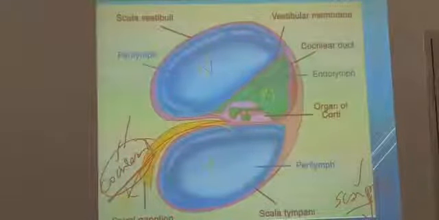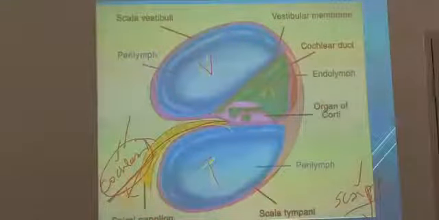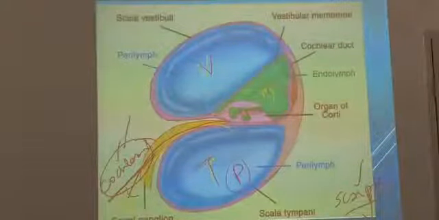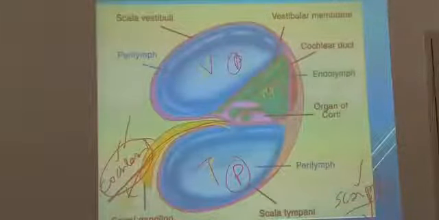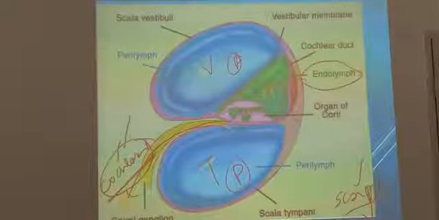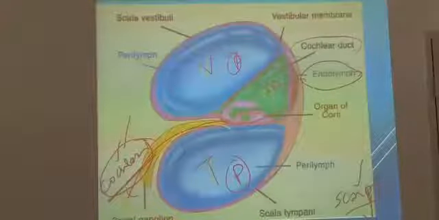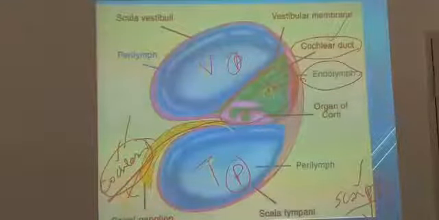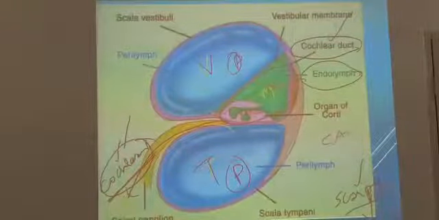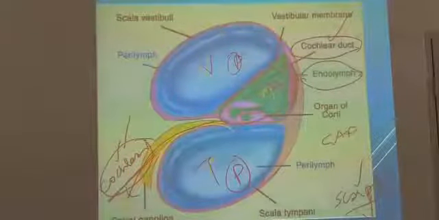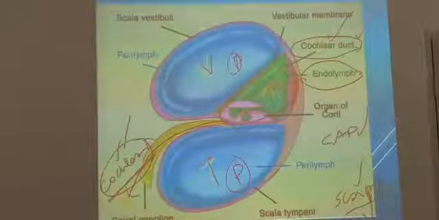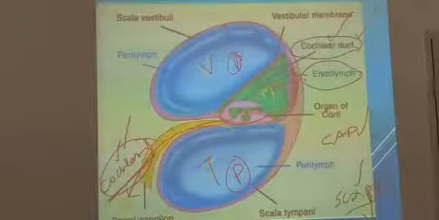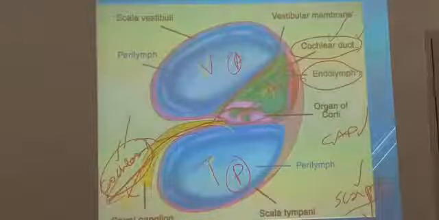So vestibule, media, tympani, as we have already noted. This is perilymph, and this one is endolymph. The center one is nothing but your cochlear duct. Cochlear duct is different, cochlear aqueduct is different. You should have an idea. This is the organ of Corti, helpful for hearing. Sound vibrations go like this and go towards the nerve.